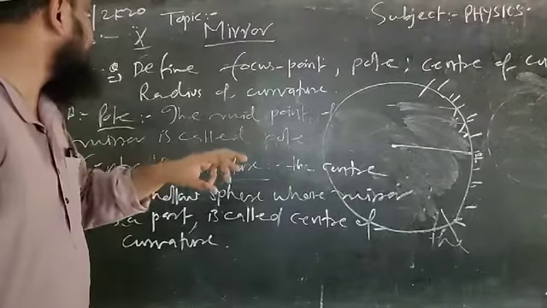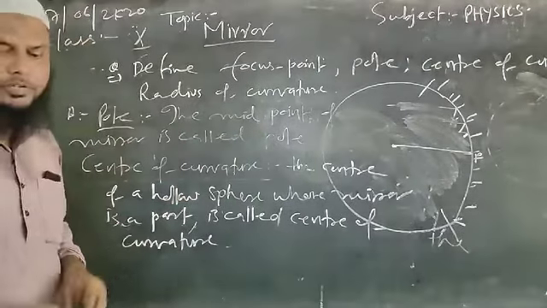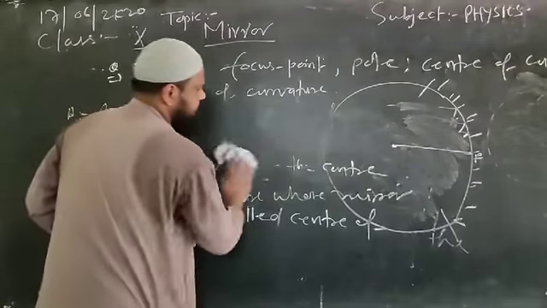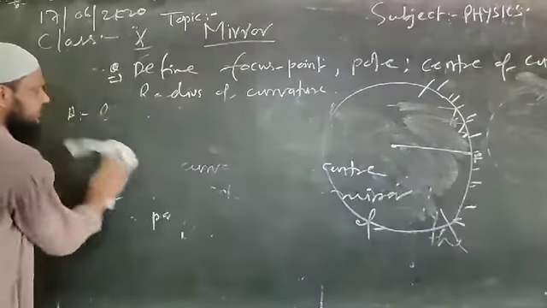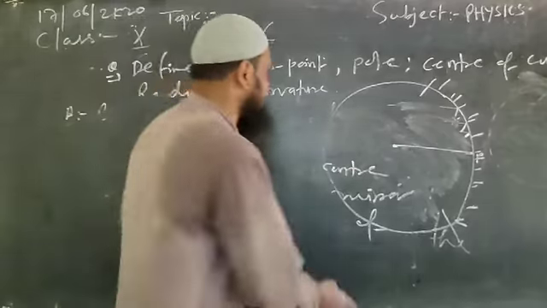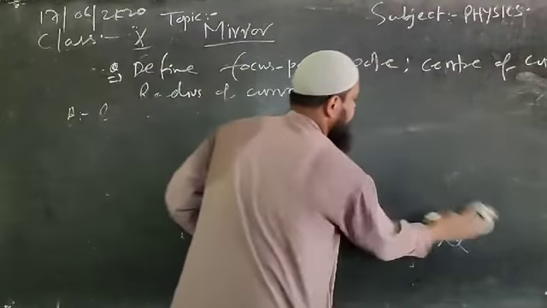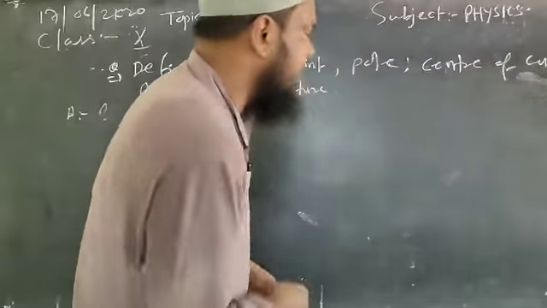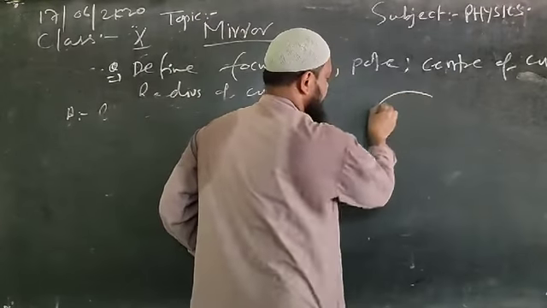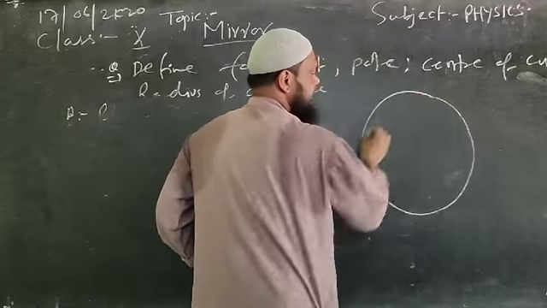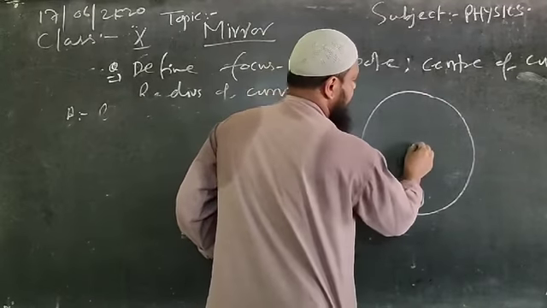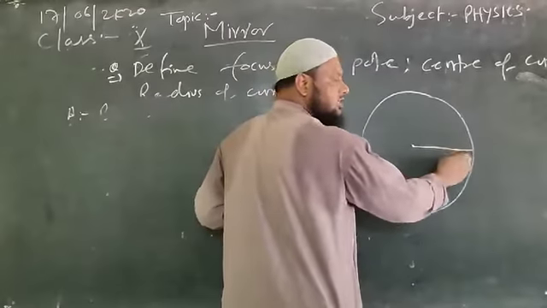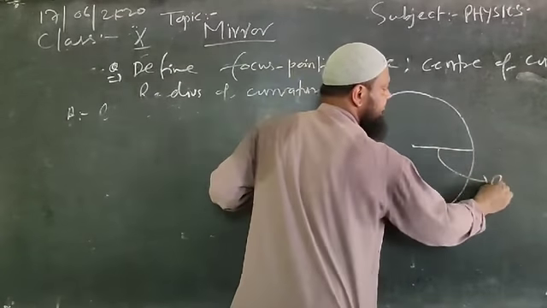Similarly, another next term which we have to define is radius of curvature. For defining the term radius of curvature, we can write like this. Again, just see the sphere. Suppose I am drawing a fresh one for your convenience. This is your hollow sphere of lead. There will be the center, and as we know, the line drawn from the center to the surface will be the radius.